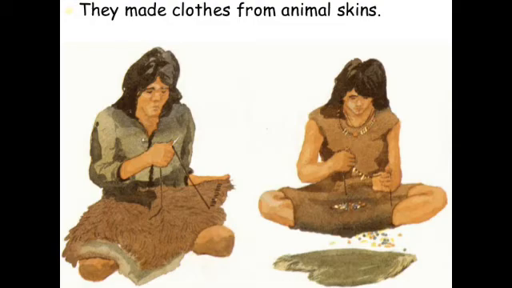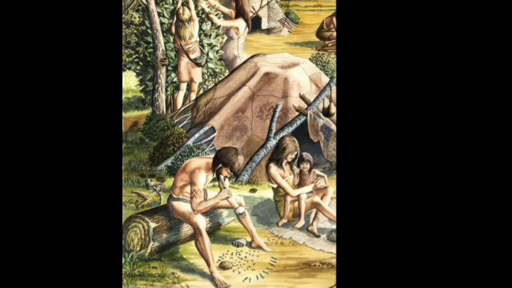They used leather or skin of the animal to wear around themselves. So they used choppers and scrapers to separate the skin from the meat. So you see, these are the different types of tools that we have seen through these various ages. So this was all about the old and middle stone age.